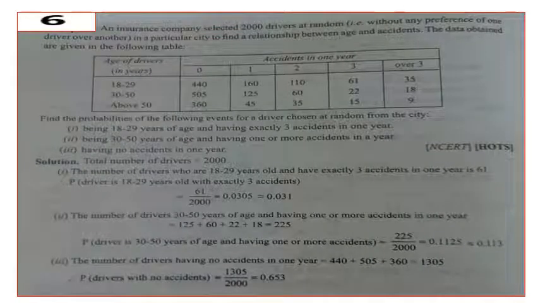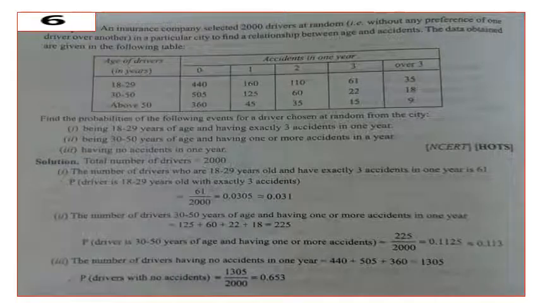Question number 6. An insurance company selected 2000 drivers at random in a particular city to find a relationship between their age and accidents. The data obtained are given in the following table. In the tabular column, in the first column we have the age groups of the drivers.